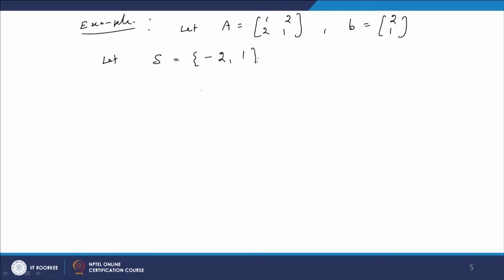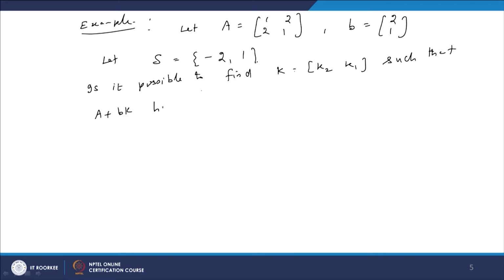So, the question is, is it possible to find a matrix K, which is K2 K1, such that A plus BK has eigenvalues minus 2 and 1, the arbitrarily given set? So, is it possible to find K?